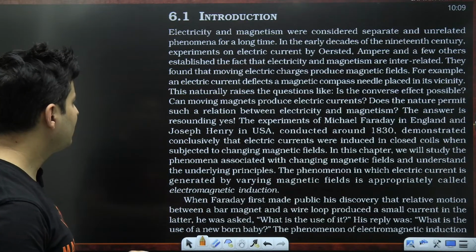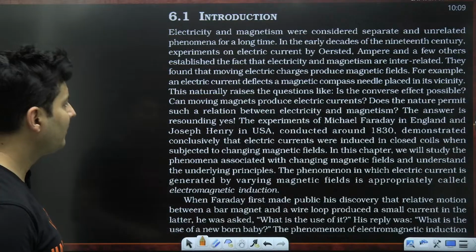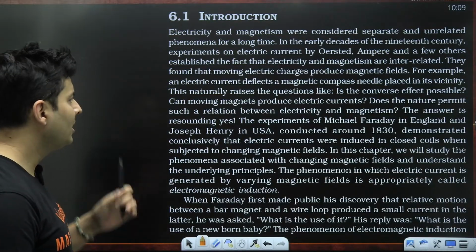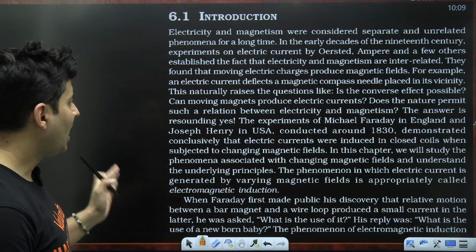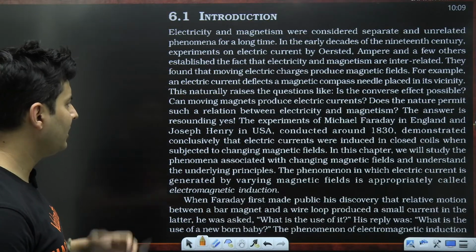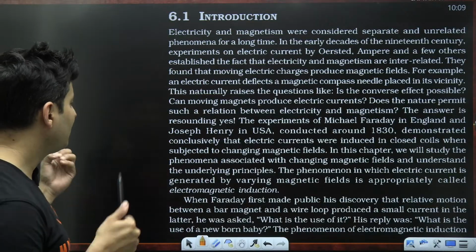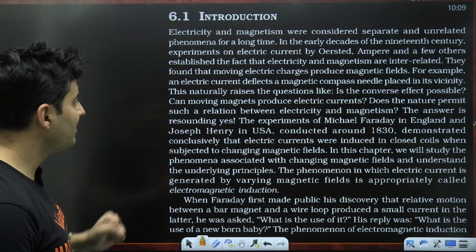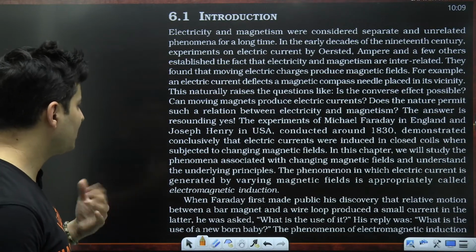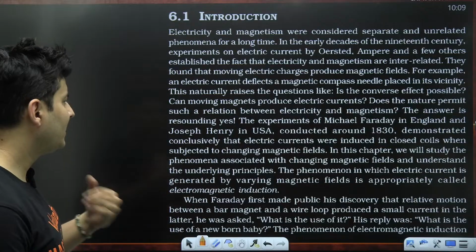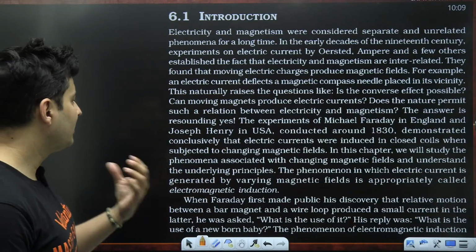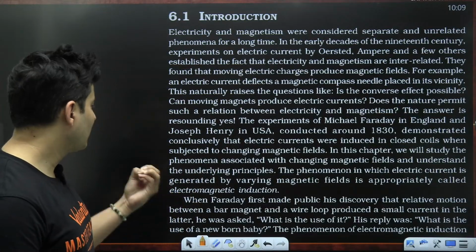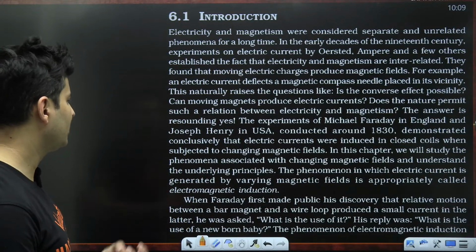The answer to that was found by Michael Faraday's experiments in England and Joseph Henry in USA, in 1830. They found that electric currents were created in coils which were subjected to changing magnetic fields inside of them. We are going to study this particular phenomenon where changing magnetic fields create electric currents. This electricity which is generated is called electromagnetic induction.